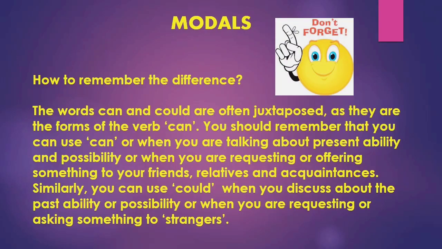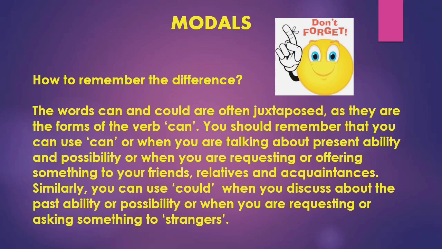How to remember the difference, which you should not forget. The words can and could are often juxtaposed as if they are in opposition, as they are forms of the verb can. You should remember that you use can when you are talking about present ability and possibility, or when you are requesting or offering something to your friends, relatives and acquaintances. Similarly, you use could when you discuss past ability or possibility, or when you are requesting or asking something of strangers.